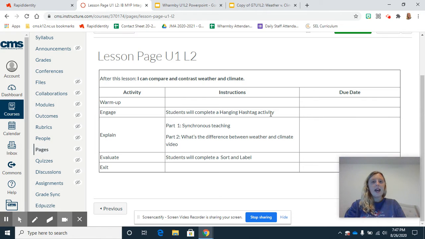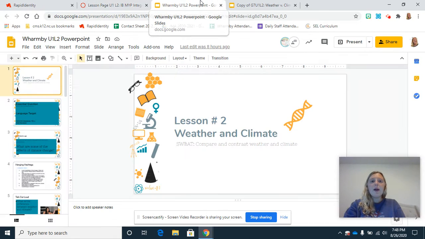Students will complete a hanging hashtag activity. Part 1 is synchronous teaching, where I'm going to teach about the difference between weather versus climate. And part 2 is you guys are going to watch a video, and then you are going to do a sort and label, which I will explain. After this lesson, I can compare and contrast weather and climate. So I'm just going to switch to a PowerPoint very quickly.